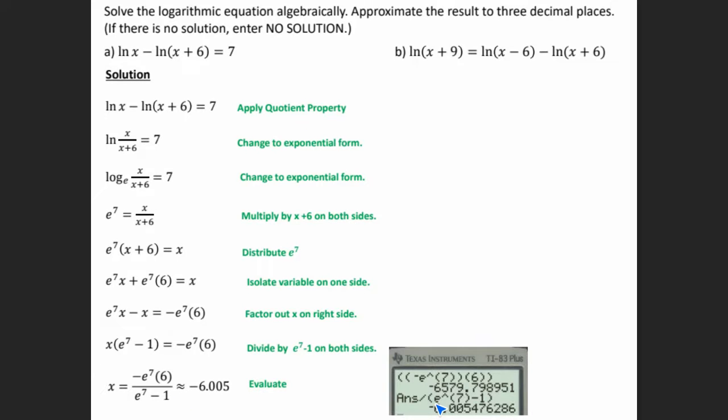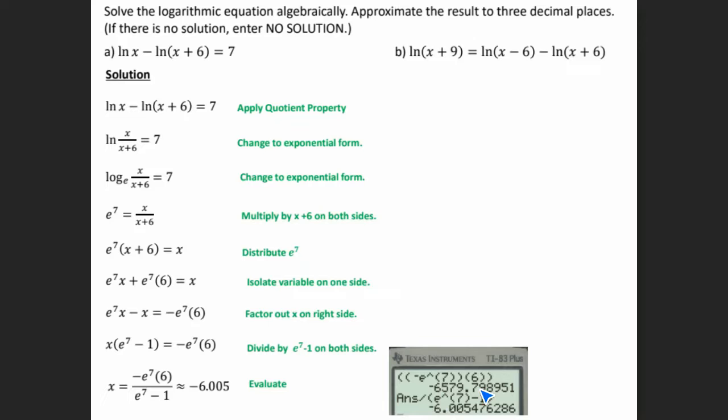Okay, and so I showed you here how I entered my information. First, I multiplied the numerator, and whatever answer I got here, I divided by my denominator. But notice I didn't round, so you want to make sure you don't round until the very end. Okay, so here I get negative 6.005.